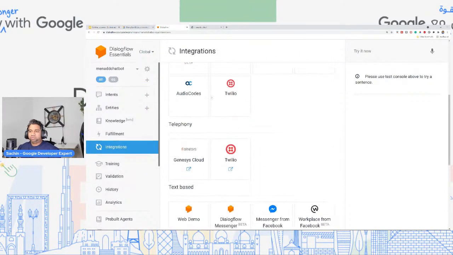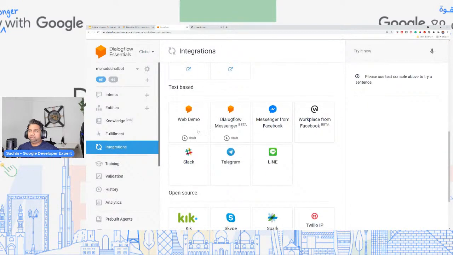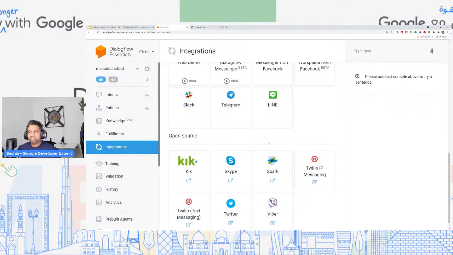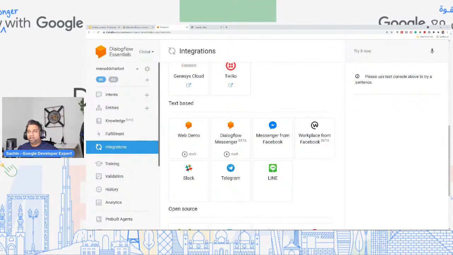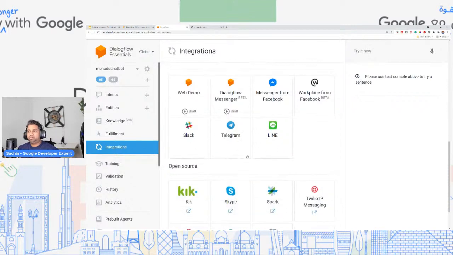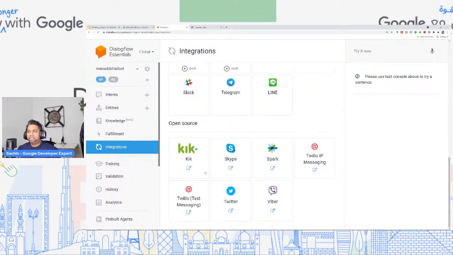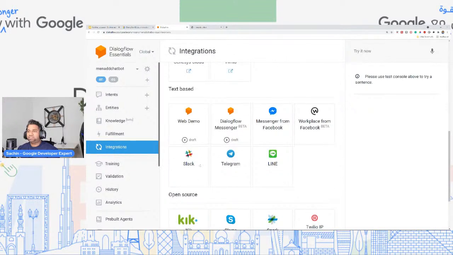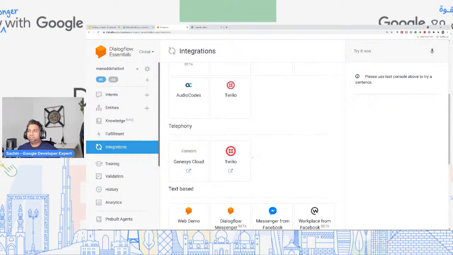So these are some of the tools. And again, for everyone who's going through this, we have web demo integration. I showed you that we have Dialogflow Messenger, a messenger from Facebook. Even WhatsApp integration is there. You wouldn't see this over here, but I have a tutorial where it will show you how you can build your own WhatsApp chatbot using Dialogflow by integrating it with Twilio. If you want to have a bot in the form of SMS, just texting, that's also possible. So you can see all the different options, Slack, Telegram, Line, all of this is covered by my tutorials.